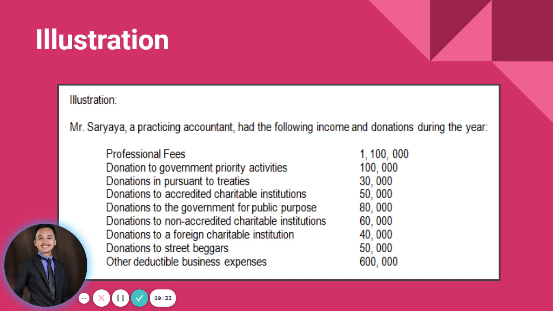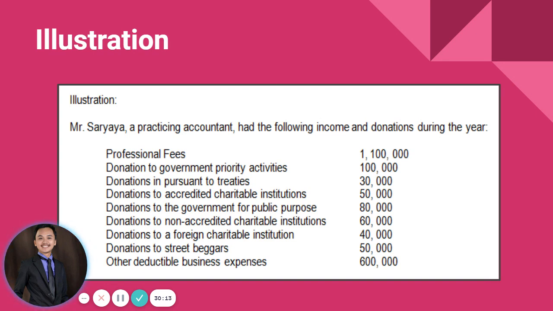And then, the donation to beggars is also not deductible because it is not made to a domestic organization. So again, the rule, the requisite to be considered as deductible, is that contributions must be made to a domestic corporation. But there is an exemption for donations made to international organizations under treaties. And then, contributions to non-qualified donee institutions, guys, are not deductible against gross income, and at the same time they are subject to donor's tax.